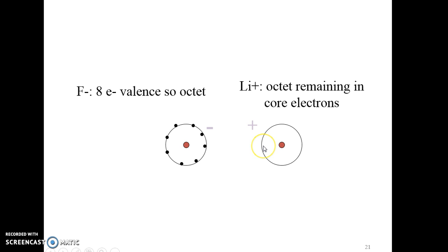So after the electron goes from lithium to fluorine, fluorine now has an extra electron, and so it has a negative charge. And lithium has no electrons in its outer shell anymore, just the core electrons, and it has a positive charge. Well, lithium doesn't really have an octet in its core electrons because it's only 2 electrons down there, but it is like helium, and so it's stable.